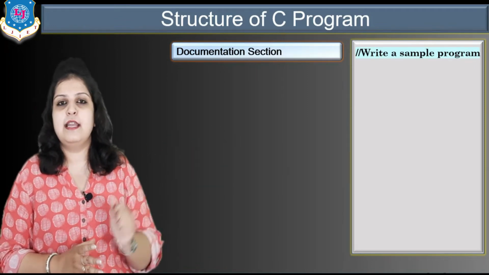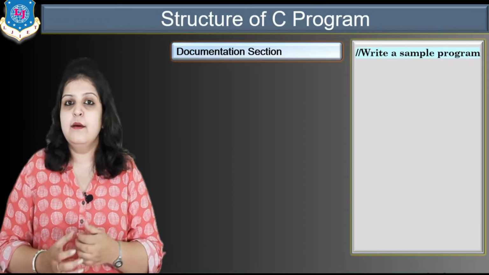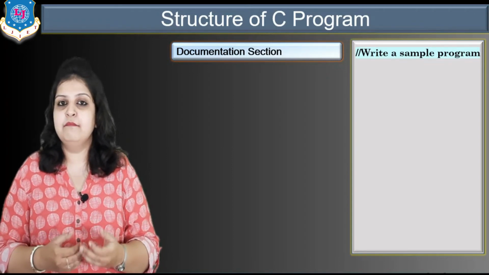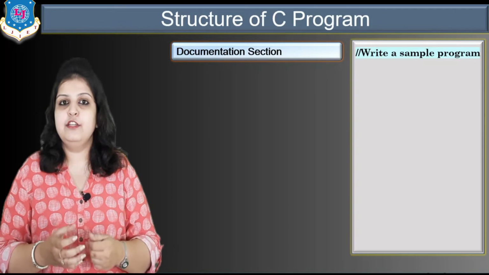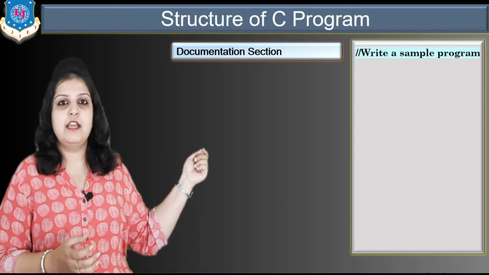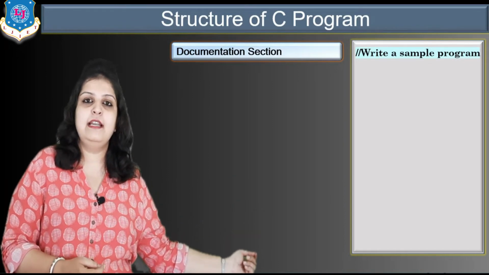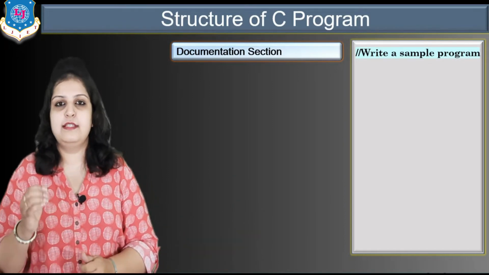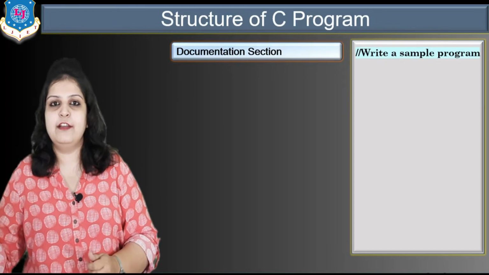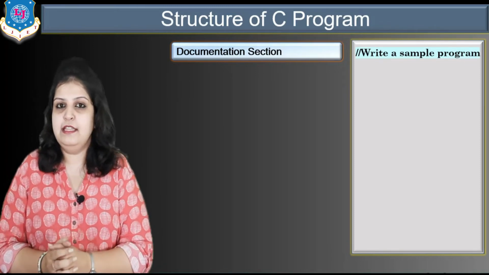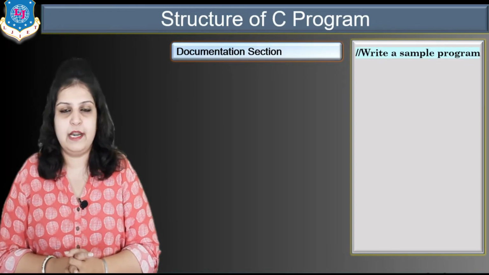This is a single comment line, but if you want to write multiple comment lines, then you first write slash star, then write the statements, and at the end of our last statement again write star and slash. In this way we can write our comment lines.